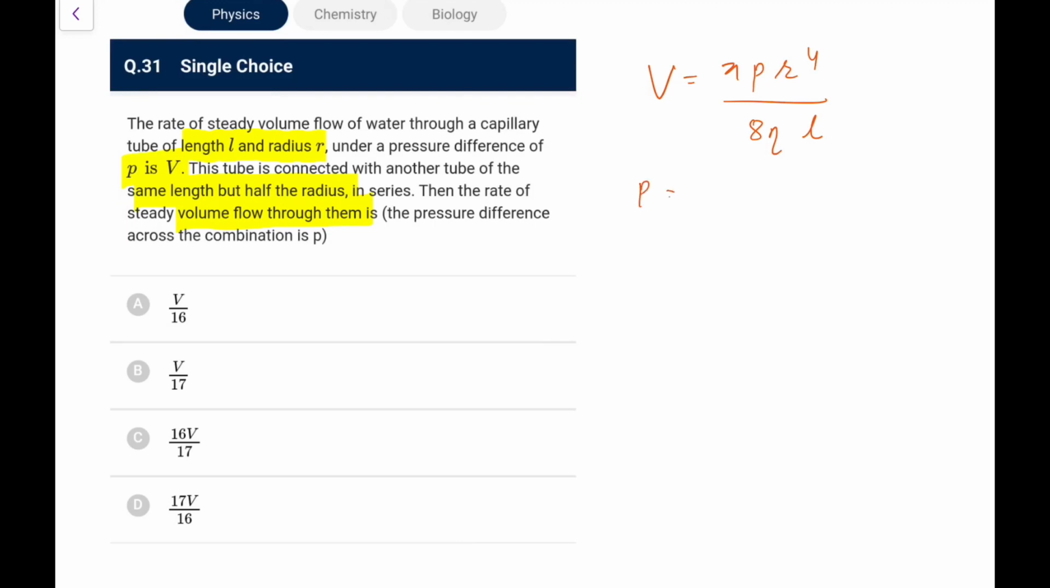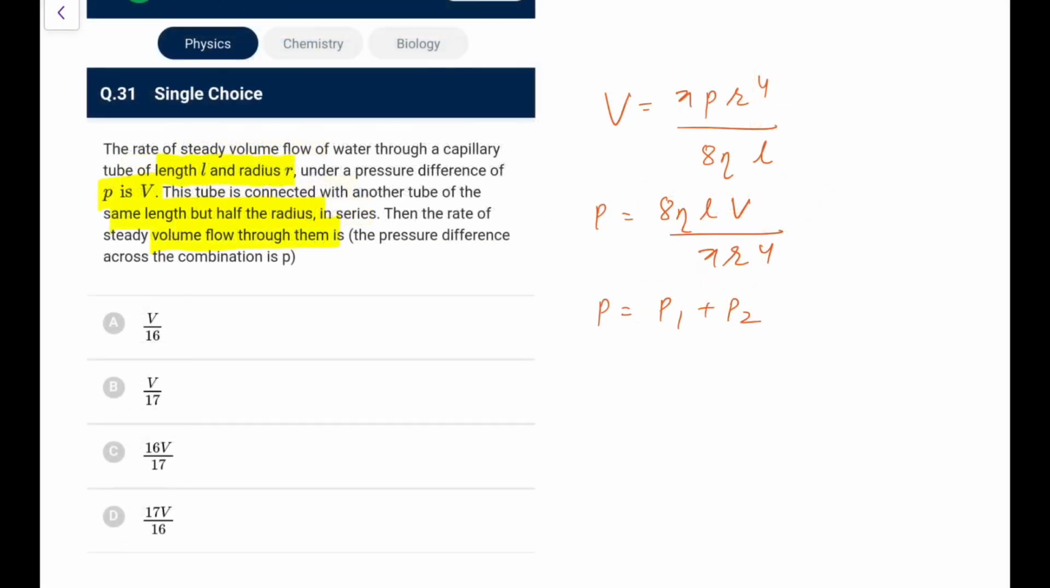So the pressure difference P, you can write as 8 eta L V upon pi r to the power 4. Now in series, what would be the pressure difference across both? I can say P would be equal to pressure across 1 plus pressure across 2. Total pressure difference you have written as P here. Because they are in series, the rate of flow must be the same. That means V is going to be the same across the two.